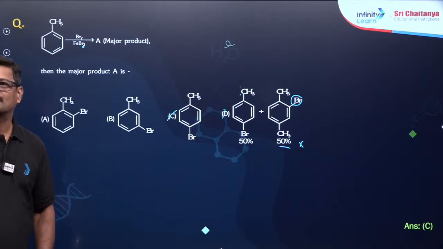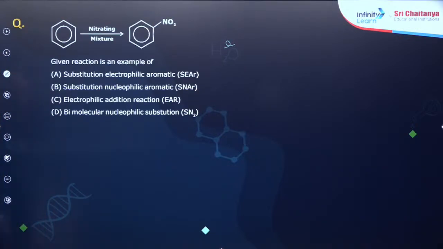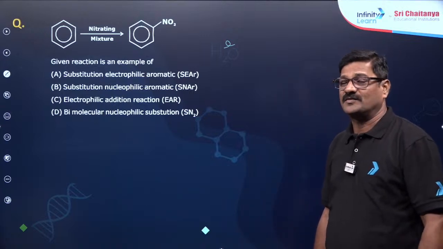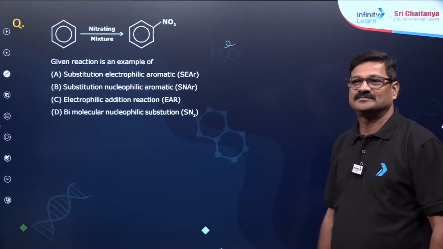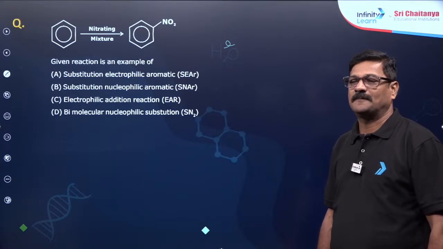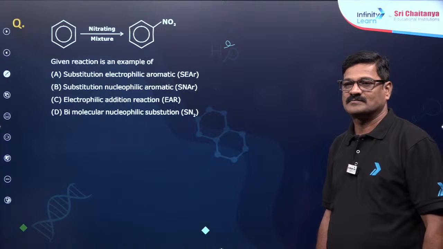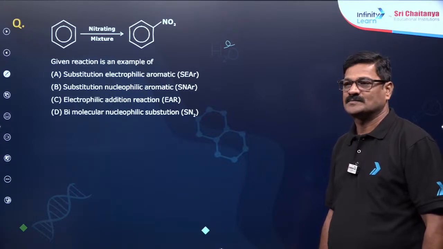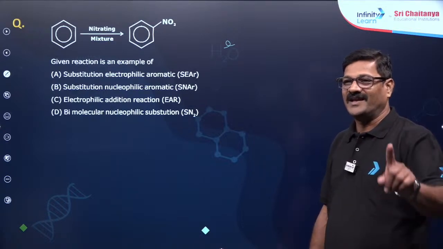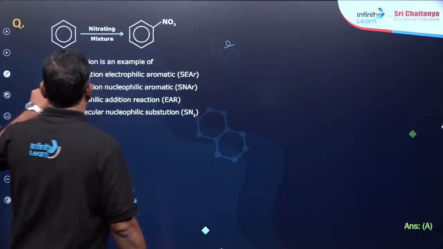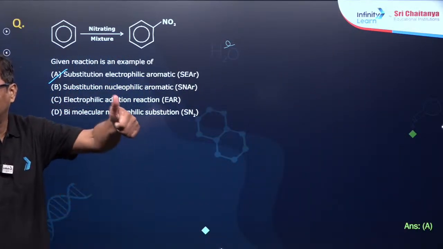That's good. So, benzene treated with nitration mixture gives nitrobenzene. What kind of reaction is this? It is going to be electrophilic aromatic substitution. Yes, that's good, Anushka.